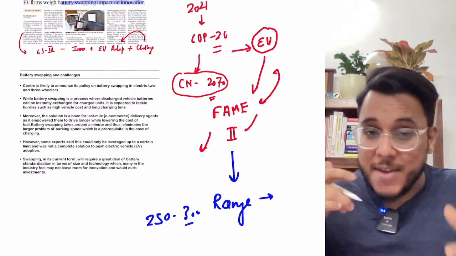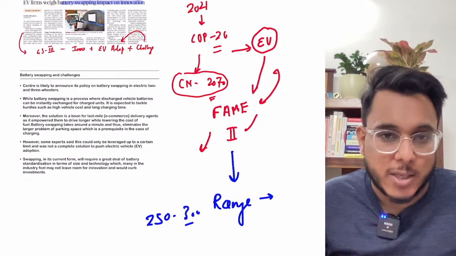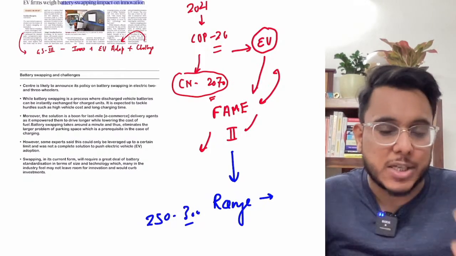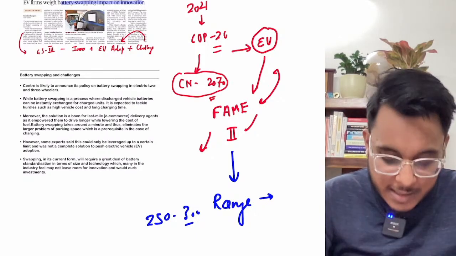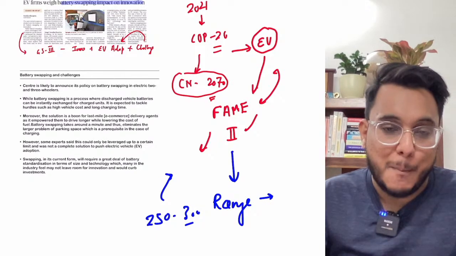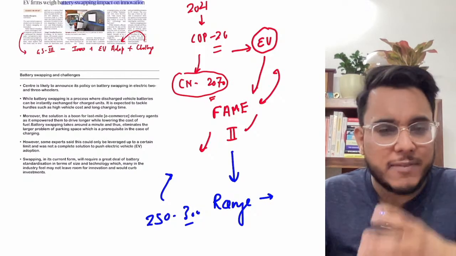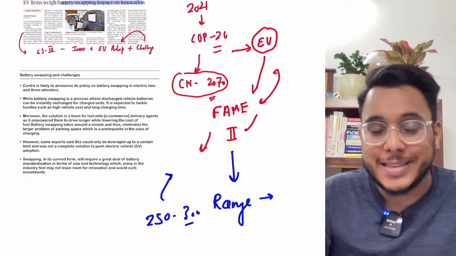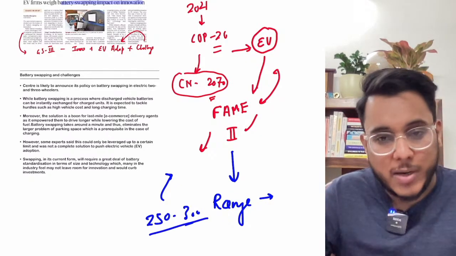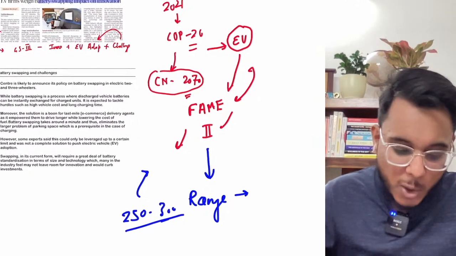Now, if it were a petrol or diesel vehicle, we could have refueled it and got a further range. But with EVs, charging a battery takes around 6 to 8 hours minimum. Therefore, a person cannot plan a long trip if the range is only 250 to 300 kilometers.